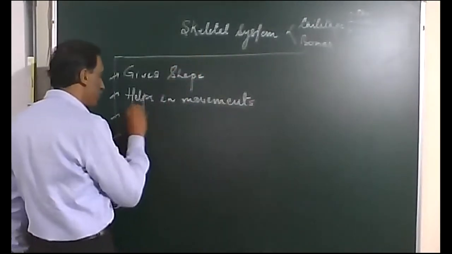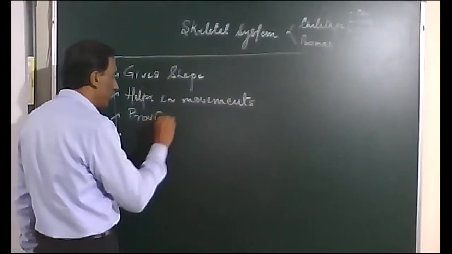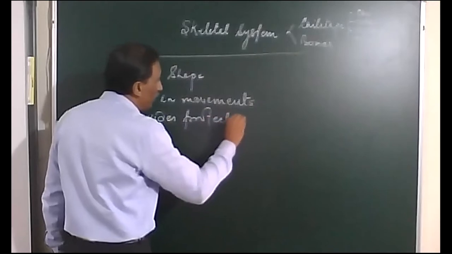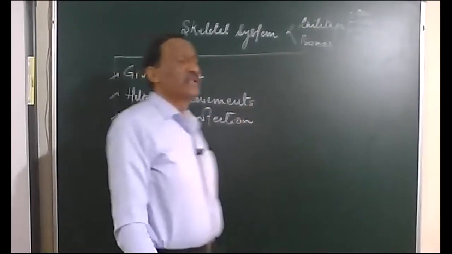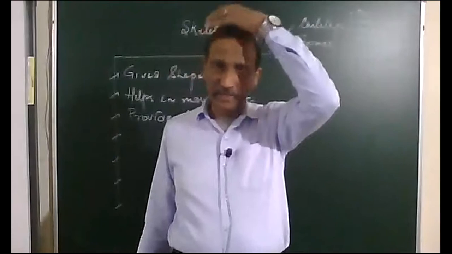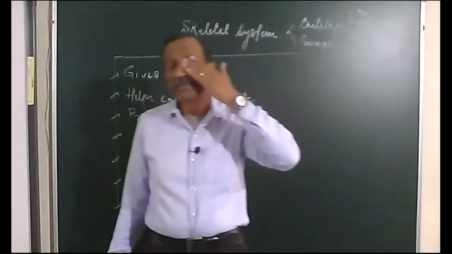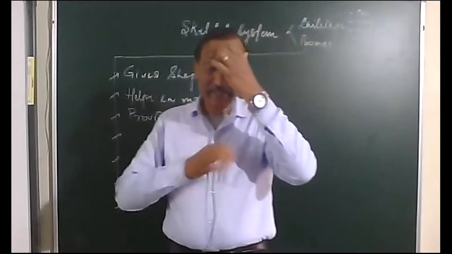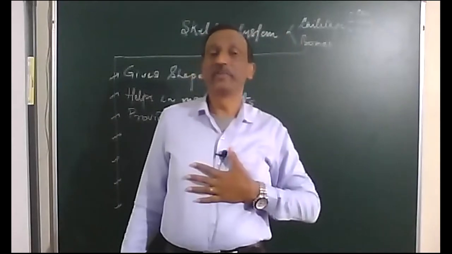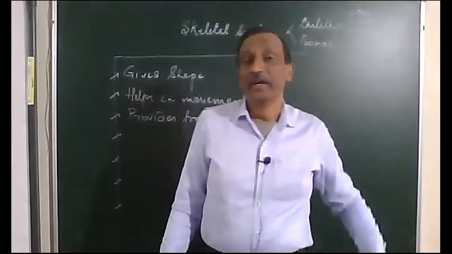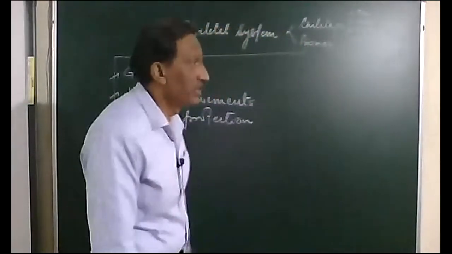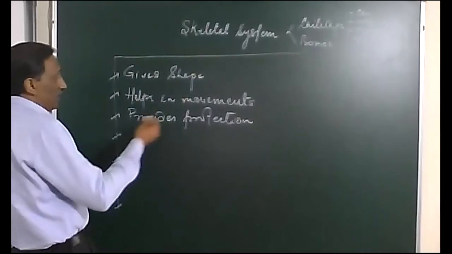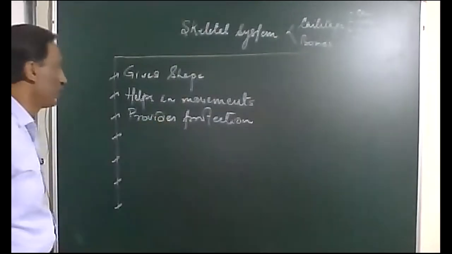Third, it provides protection. Our body has a number of delicate organs like the brain, which is well protected by the cranium, the eyes in the socket orbits. Then the heart, lungs, liver are well protected by the chest cage, and the pubic region gives protection to the reproductive system and all.